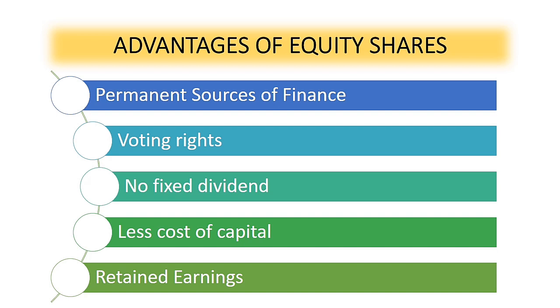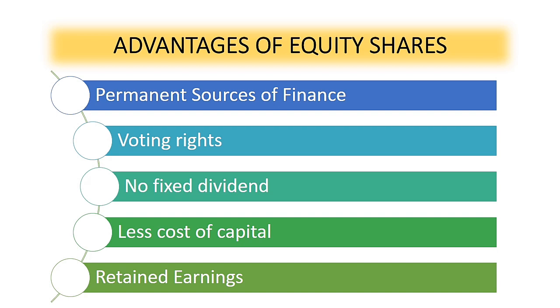Some of the identified advantages of equity shares are equity shares are permanent source of finance. So equity share capital is one of the long-term permanent nature of sources of finance. Therefore, it can be used for long-term or fixed capital requirement of the business. A permanent financing refers to a longer-term loan or debt instrument. So, wag kayong mako-confuse when we say permanent financing. Ang tinutukoy dito is yung mga long-term source of finance that we have discussed on the previous video presentation.